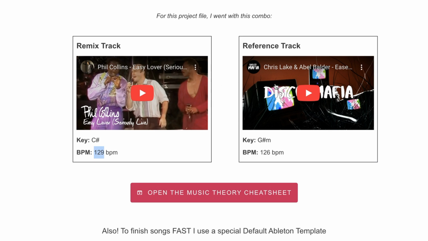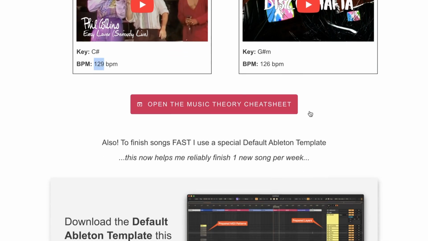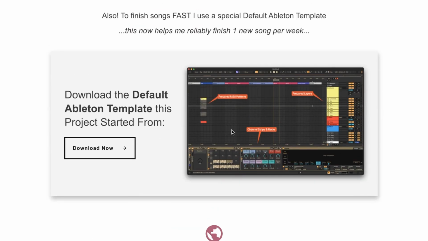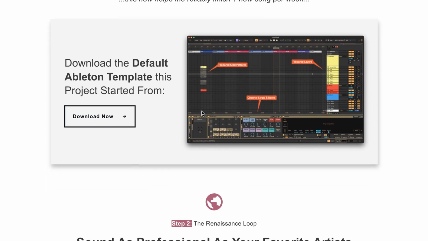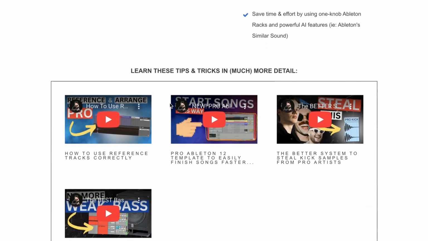But the thing is that none of this matters unless you actually start testing out your idea inside of your music making software. So what I'll do is grab both of these two tunes here and drag them into my default Ableton template. And then I'll use AI to separate the stems from both of them and start pitching them around to make sure that they actually are compatible. And on these pages here, you can find dedicated video tutorials on how to do all of that, in particular the Ableton template one and how I prepare projects is in this one here.